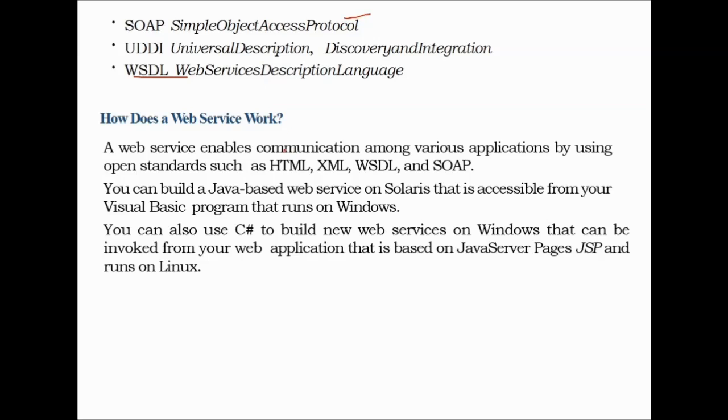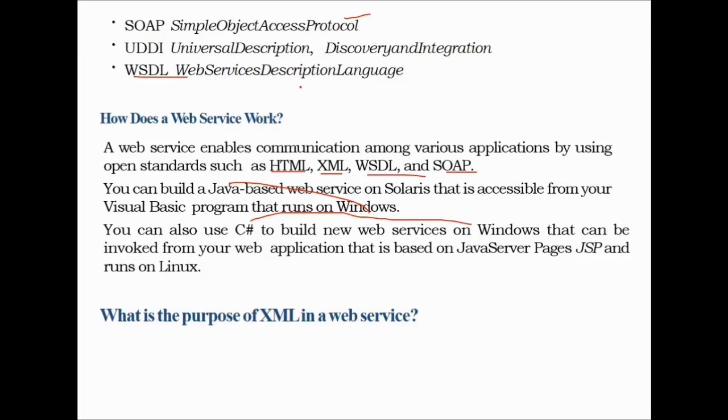So how does a web service work? A web service enables communication among various applications by using open standards such as HTML, XML, WSDL, and SOAP. So you can build a Java-based web service on Solaris that is accessible from your Visual Basic program that runs on Windows, right? Java to Windows. And you can also use C# to build a new web service on Windows that can be invoked from your web application that is based on JSP and runs on Linux.